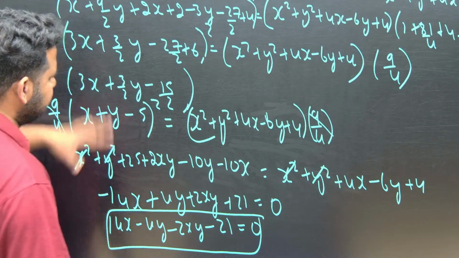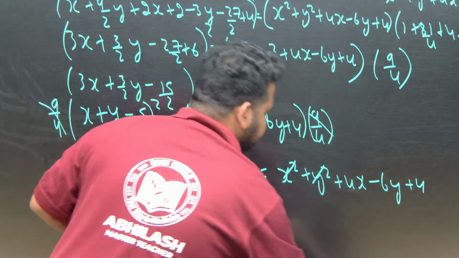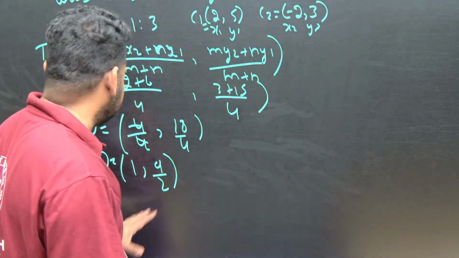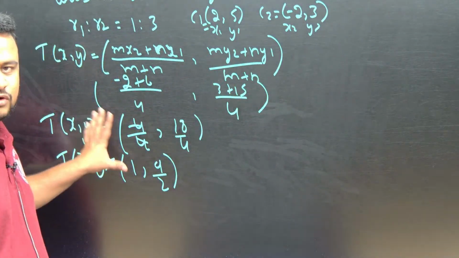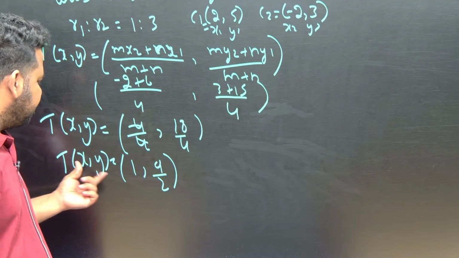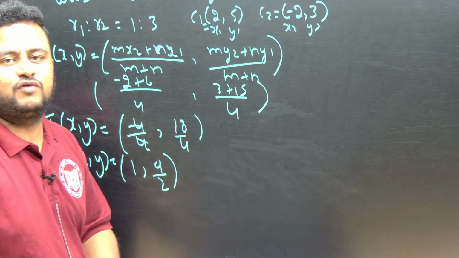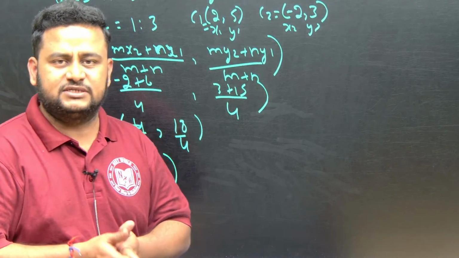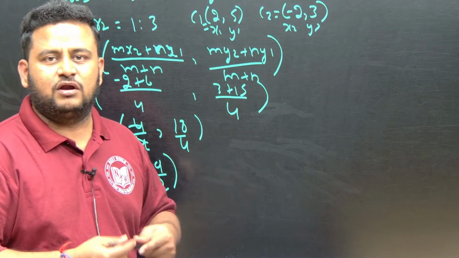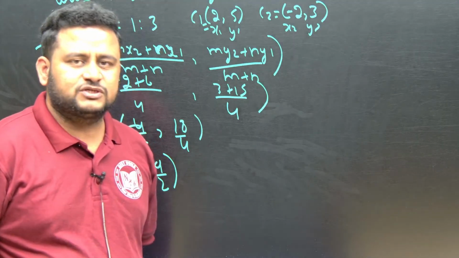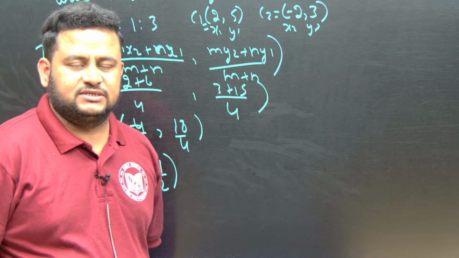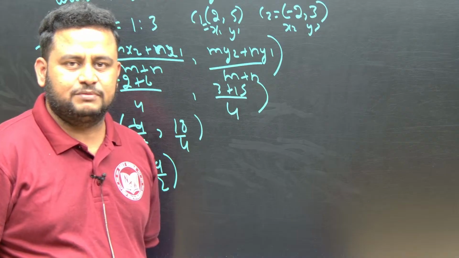The second part, finding the equation of the common tangent, we will do in the next class, no need to worry. Up till here you focus. Up till here what we have done: T of x comma y is 1 comma 9 by 2. Finding the equation of the common transverse tangent we will do in the next class. Then we will do the direct tangents, and the remaining questions we will do in the next class.